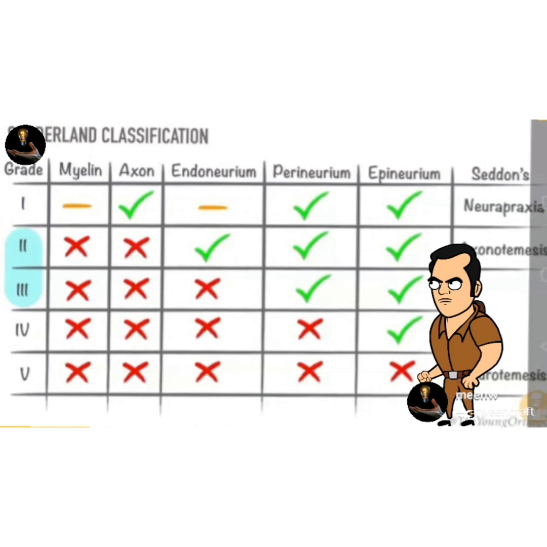In grade 1, axon, perineurium and epineurium all remain intact, and it is the same as neuropraxia in the Seddon classification. In grade 2, endoneurium, perineurium and epineurium, the connective tissue coverings, remain intact, whereas there is a lesion of the axon and myelin sheath. In grade 3, only perineurium and epineurium remain intact, where there is a lesion of the endoneurium, axon and myelin sheath. In grade 4, only the epineurium remains intact. And in grade 5, there is a complete transection of the nerve fiber.